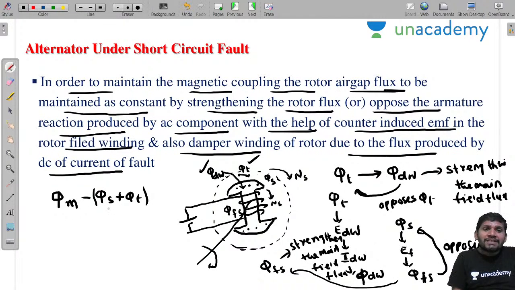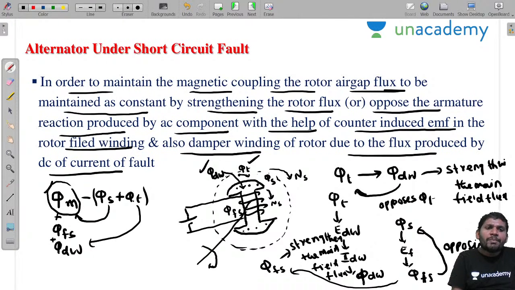Now, because of phi s, another flux is produced. Which one is produced? Phi fs is produced in the field winding. Because of phi t, another flux is produced: phi dW. These two fluxes will strengthen the main field flux. These two are reducing, but this is strengthening.